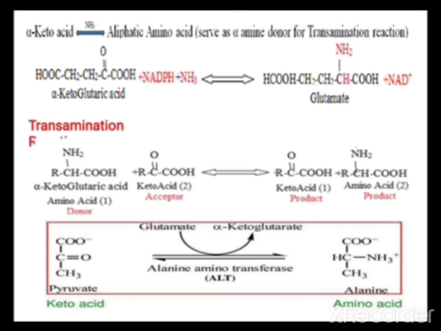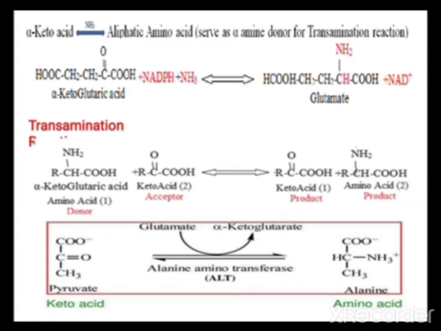See the reaction of reductive amination: an alpha keto acid is converted to an aliphatic amino acid in the presence of an amino group, ammonia, and that aliphatic amino acid serves as an alpha amine donor for the transamination reaction. What is the transamination reaction?